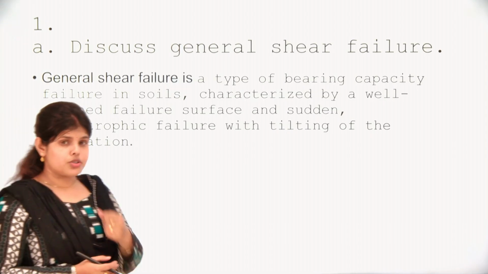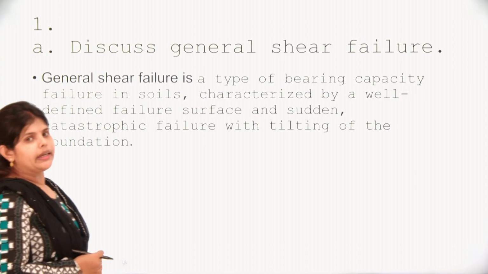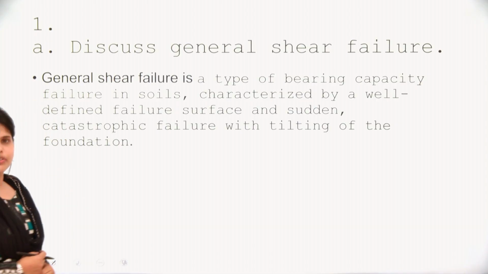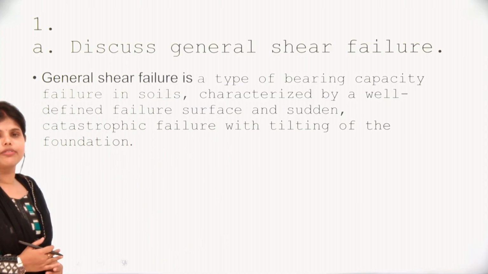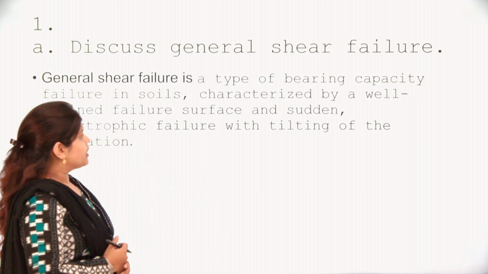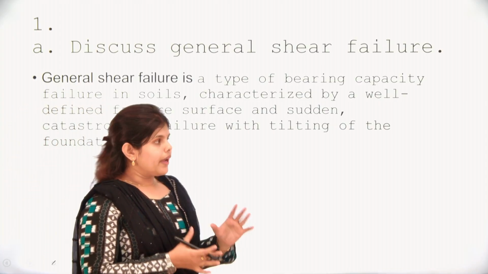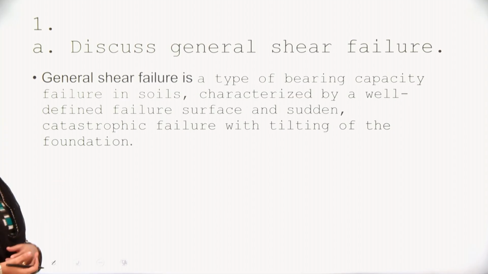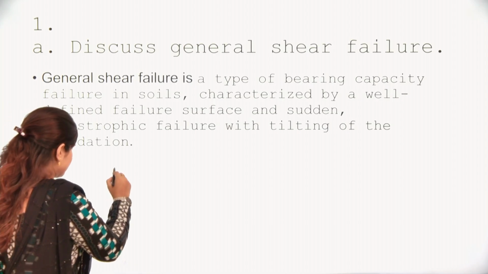Our first question is to discuss general shear failure. In geotechnical engineering, we have three types of failure: general shear failure, punching shear failure, and local shear failure. But the most important type of failure is general shear failure. General shear failure is a type of bearing capacity failure in soil, and it affects most of the soil part. It has a well-defined failure surface, and you can add a diagram also.